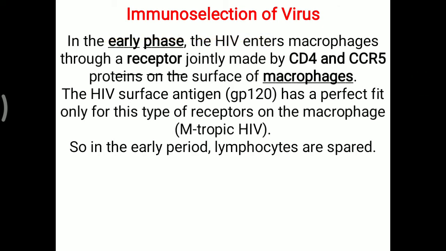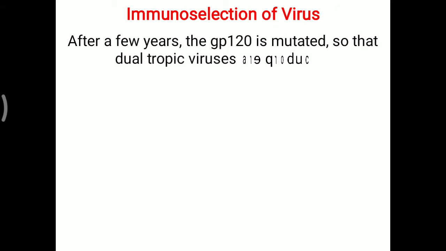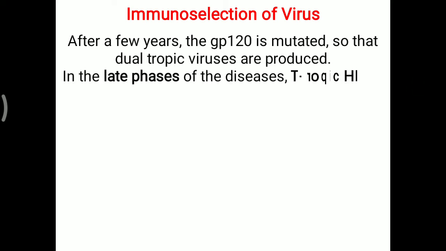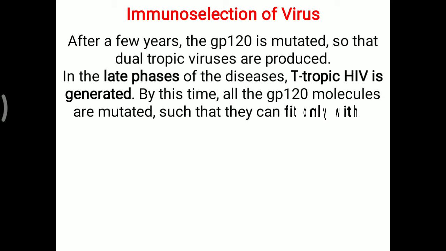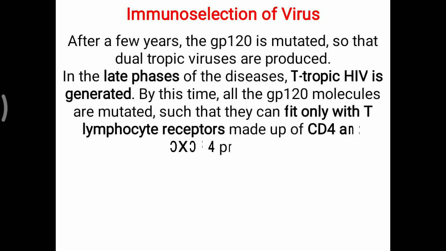Further about this immunoselection, in the early period, lymphocytes are not affected by this virus. But later on, what happened, that we will look. Once a macrophage is affected, after a few years, the glycoprotein 120 of this particular virus antigen is mutated so that dual tropic viruses are produced. So in the late phase of the disease, T-tropic HIV is generated. Previously there was M-tropic, macrophage tropic, now later on T-tropic.